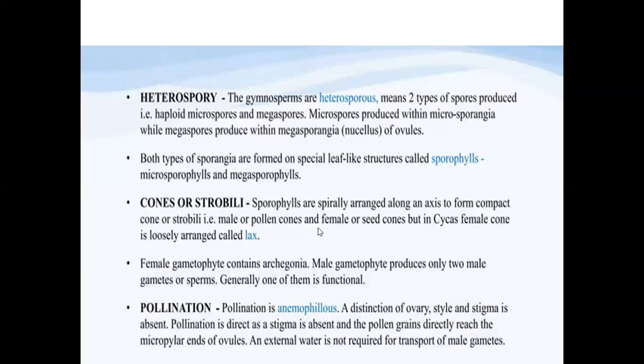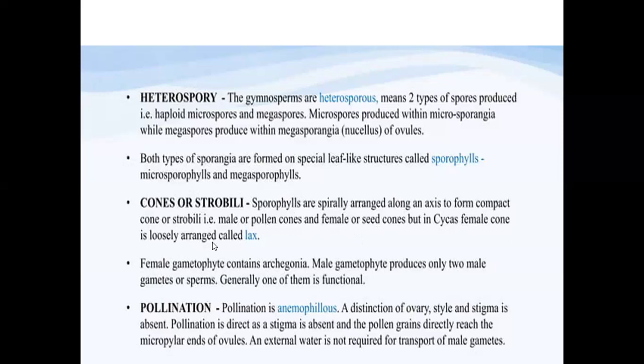Depending upon the sporophyll, if it is a microsporophyll, then the cone developed we call a male cone. And if the plant develops megasporophylls, then due to the presence of these megasporophylls, the cone is said to be a female cone.